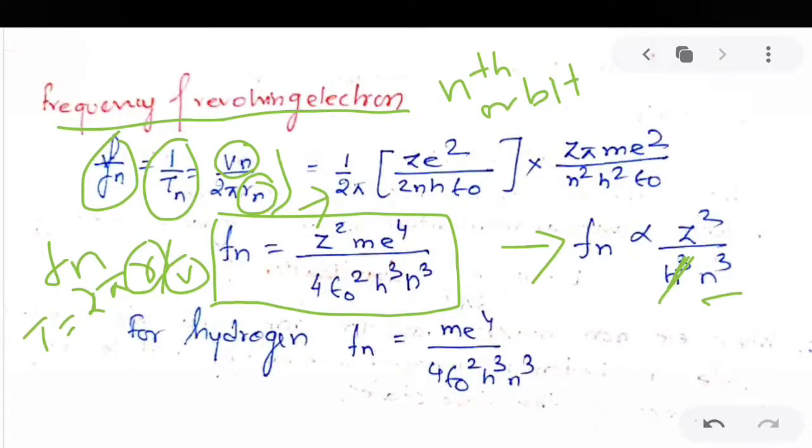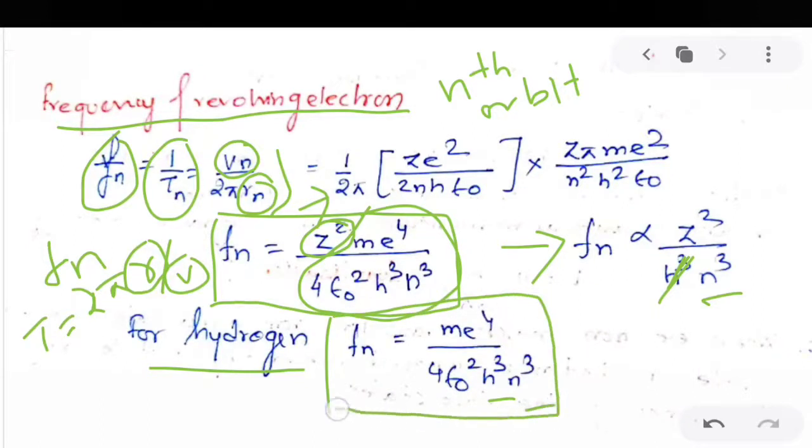Okay, so for hydrogen atom, again the value of Z will be 1, so this becomes 1 and we are left with the equation m e to the power 4 divided by 4 epsilon naught square h cube n cube. So this is the frequency of the revolving electron in hydrogen atom, and this is for the general case of hydrogen-like atoms. Hydrogen-like atoms means we will have Z. For hydrogen, Z is equal to 1.